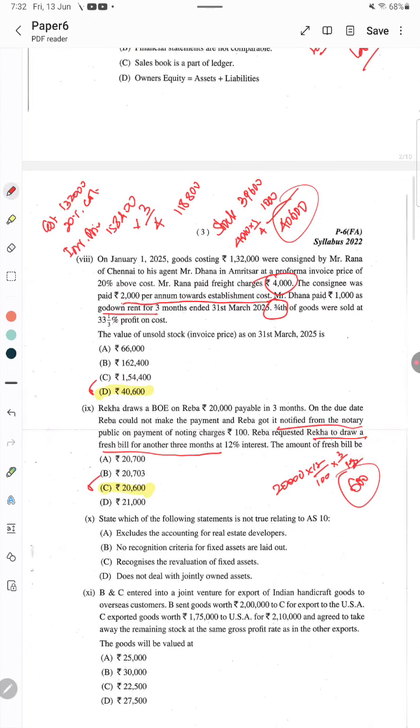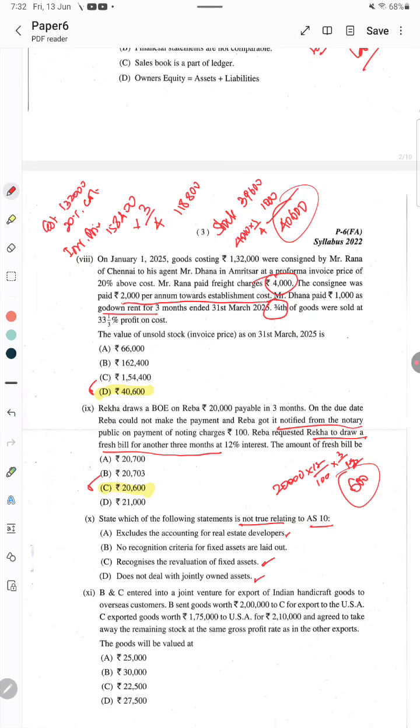And then, state which of the following statements is not true relating to accounting standard 10. Actually, accounting standard 10 excludes the accounting for real estate developers. In the question, what is not true according to accounting standard 10 is asked. Excludes accounting for real estate developers, actually it is true. And then recognize the revaluation of fixed assets, it is also true. Does not deal with jointly owned assets, that is true.